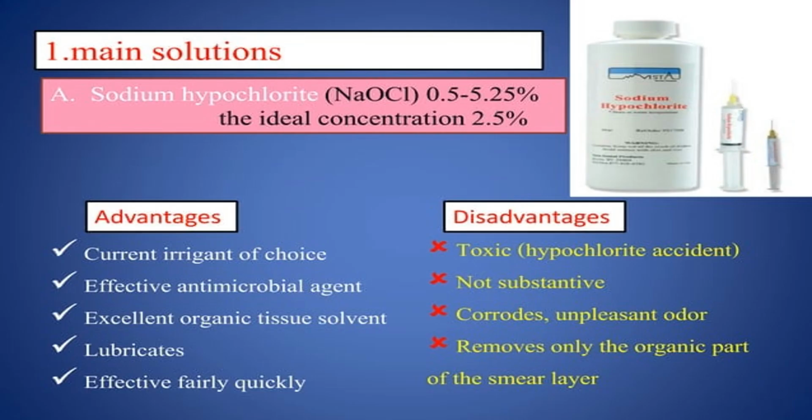Now the first main solution is sodium hypochlorite, which can be used in a percentage of 0.5 to 5.25%. The ideal concentration is 2.5%. Advantages include: current irrigant of choice, effective antimicrobial agent, excellent organic tissue solvent, lubricates, and acts very quickly. Disadvantages are: toxic, not substantive, corrodes, unpleasant odor, and removes only the organic part of the smear layer.